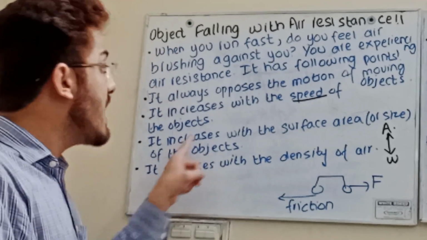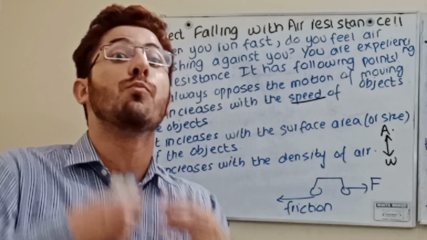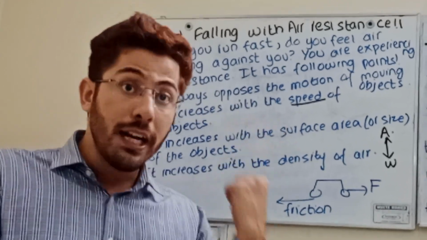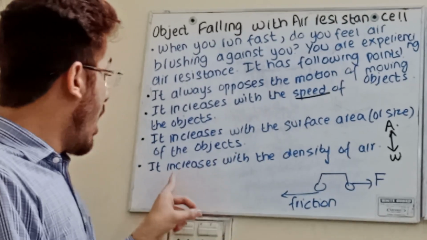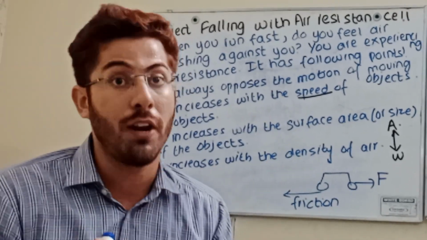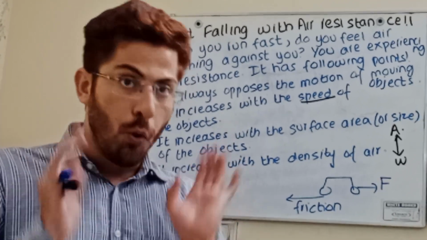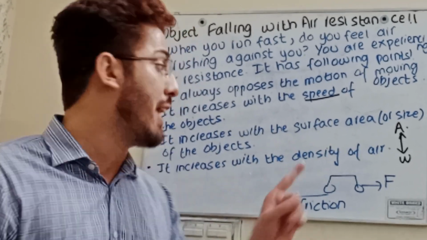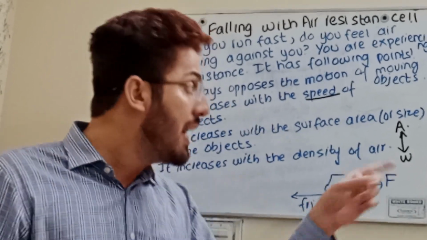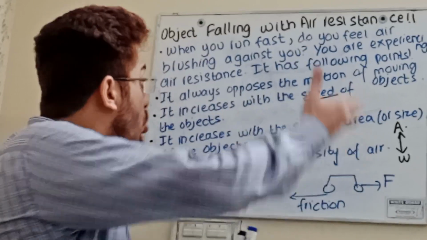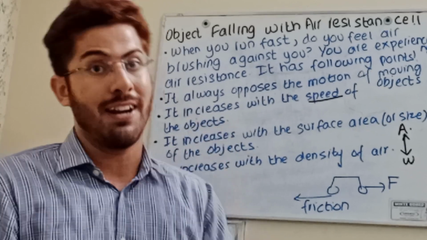Number 3, it increases with the surface area. Surface area means more air comes in contact, so it can increase the air resistance. Number 4, it increases with the density of the air. You will do density in topic 1.4, but don't worry, we are covering every topic. Density means the amount of mass per unit volume, so we are dealing with air density as well. You can remember these 4 points for how an object falls with air resistance.